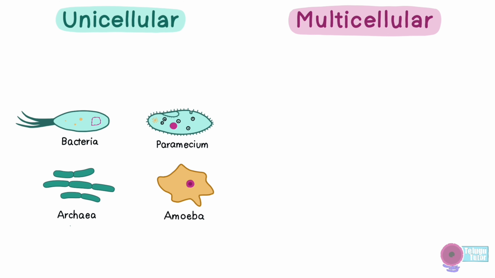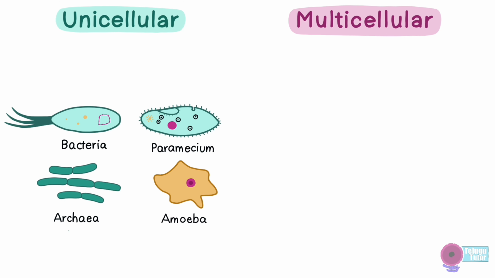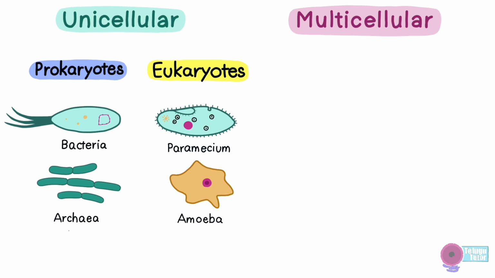If we closely observe these organisms, we can notice that bacteria and archaea do not contain a nucleus, while paramecium and amoeba do contain a nucleus. So, unicellular organisms are further classified into prokaryotes and eukaryotes. Prokaryotes are always unicellular, while eukaryotes can be unicellular or multicellular.